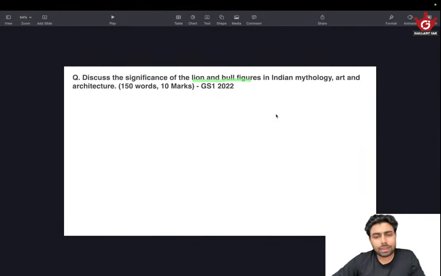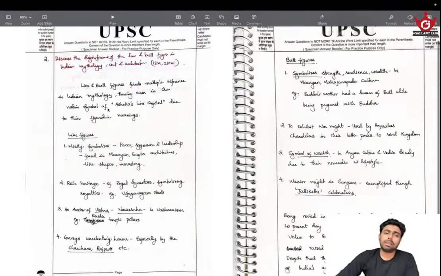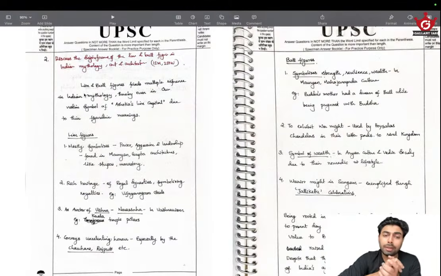So I'll show an answer which I wrote. I think that will give you a better idea. This is the answer I wrote. The first thing I wrote was: lion and bull figures find multiple references in Indian mythology, thereby even in our national symbol of Ashoka's lion capital.